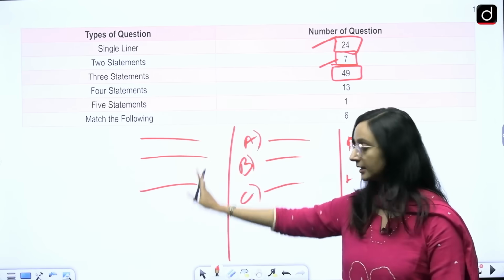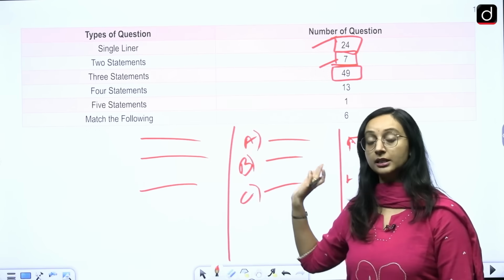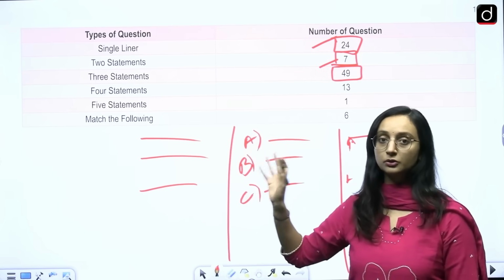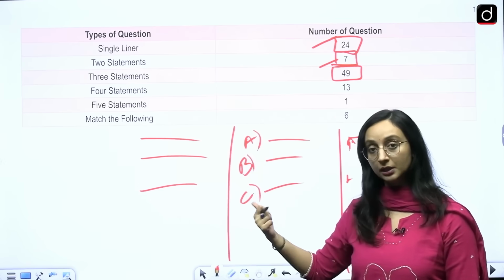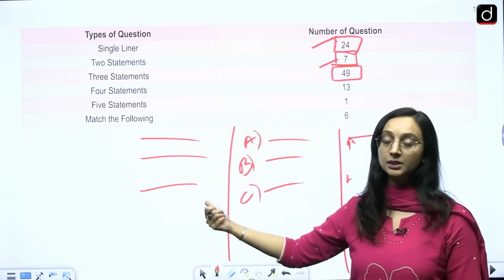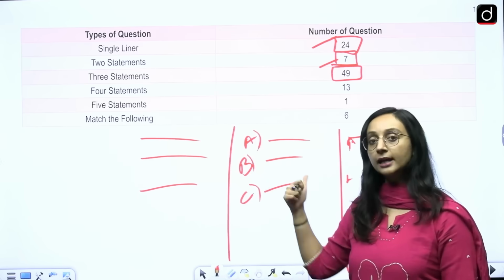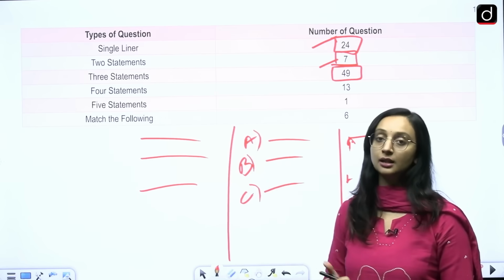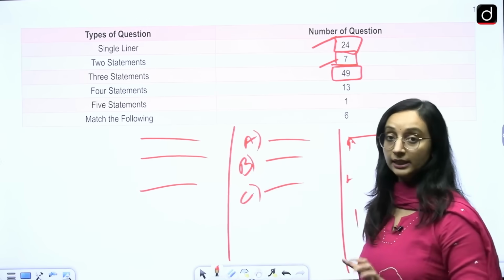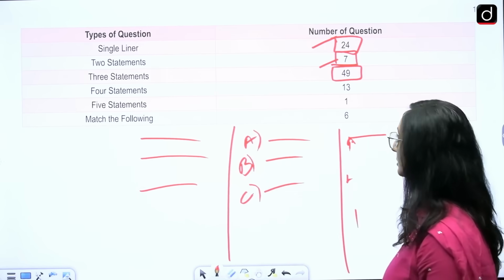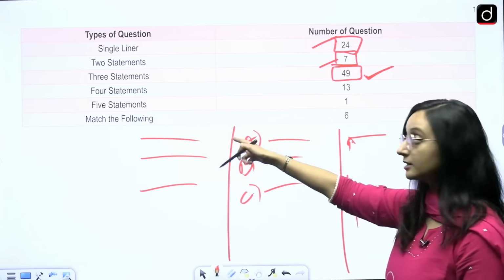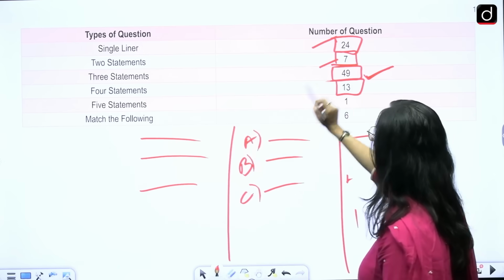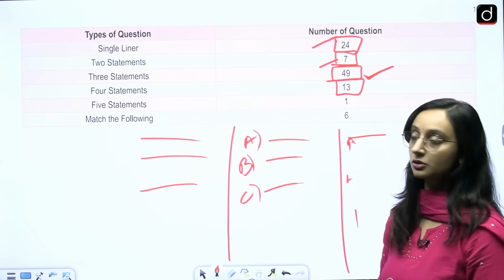Instead of simply asking the statements and then saying statement 1 is true, or 2 is true, or 3 is true or not, we had this thing also in between that was talking about the interpretation or reference of these statements, and then we had to check whether that interpretation or that suggestion is correct or not. So these types of questions, they were very high. 3 statement questions, 49 questions, 4 statement questions were also there. That's why lengthy. 4 statement, 13, and even 1 5-statement question was there.